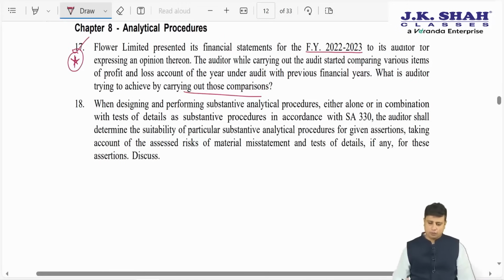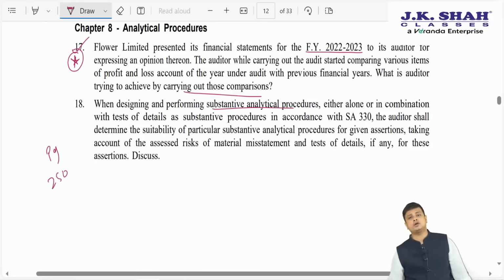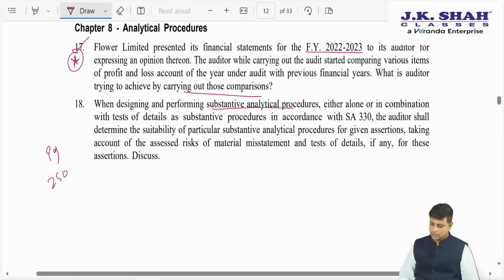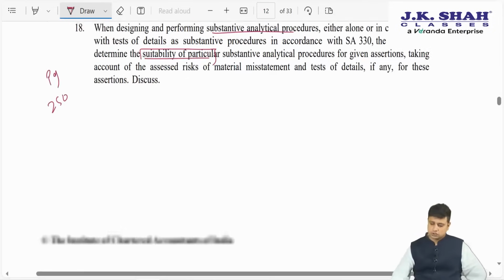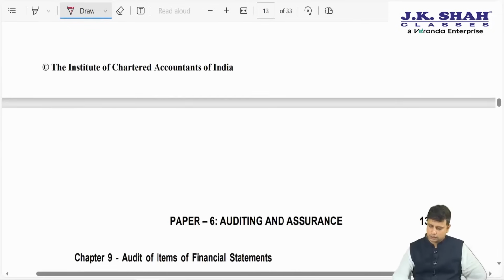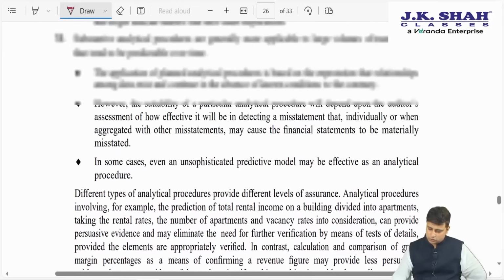Next question, which we have already covered, you can go to page number 250 of the JKSC textbook. What they are trying to ask is, when designing and performing substantive analytical procedure, either alone or in combination with test of details, with SA 330, the auditor should determine the suitability. So what they are asking is suitability of analytical procedure. So here let us discuss the suitability. We have discussed this on page 250.